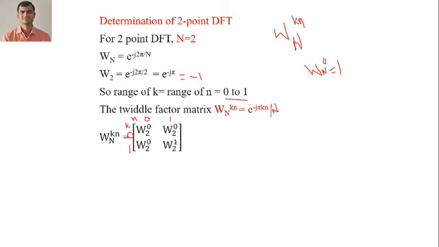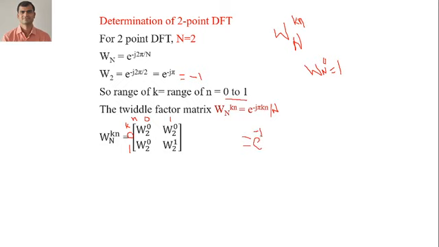Now you simply put the value of W_2^0, which is e raised to 0, and e raised to 0 is equal to 1. So we have 1 1 1, and here is W_2^1, where the value of k into n is equal to 1.